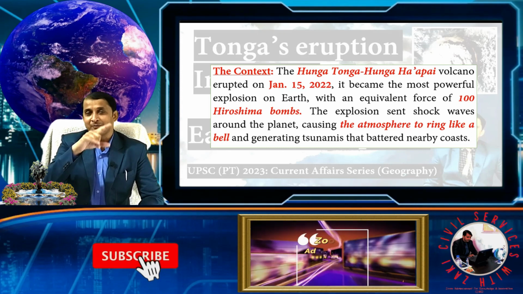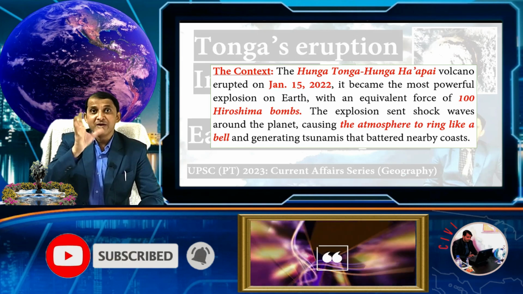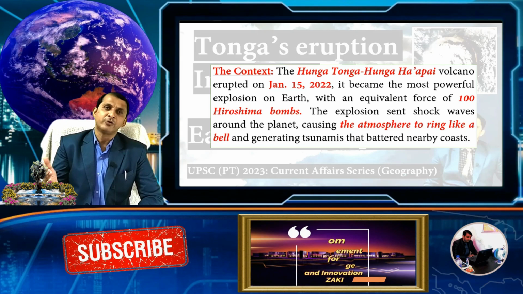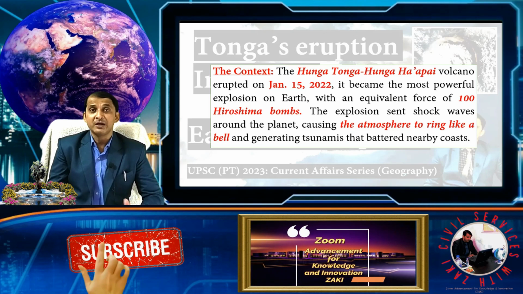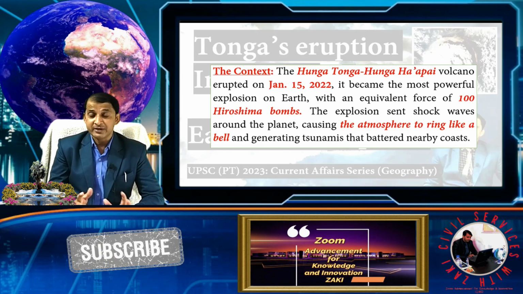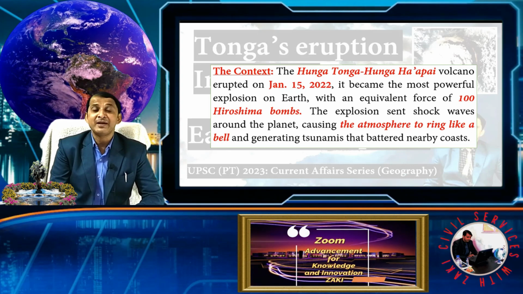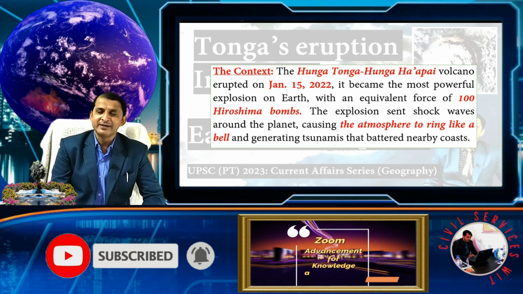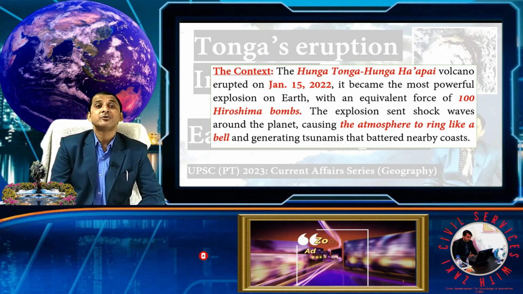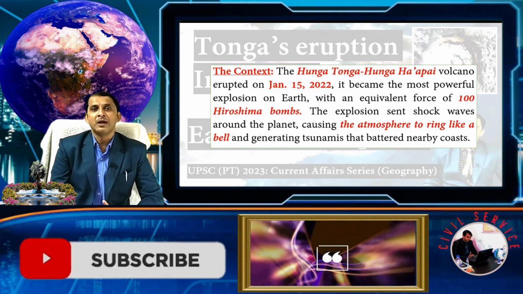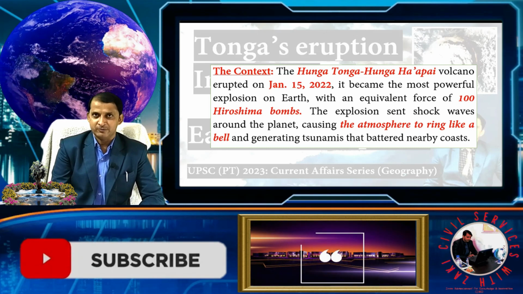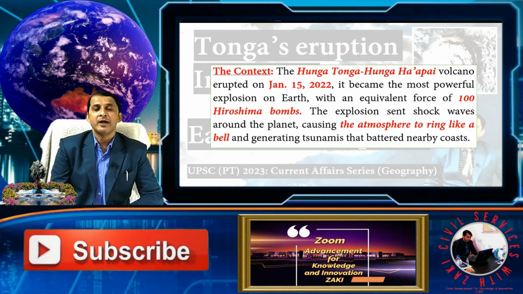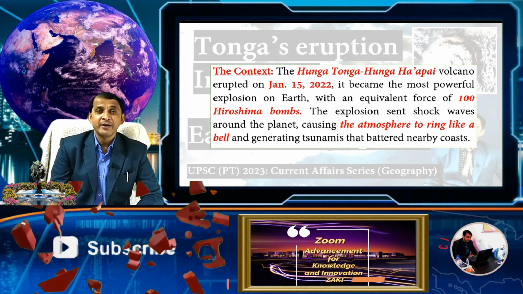So as we know the atmospheric circulation, the atmosphere rang like a bell, generating tsunamis that battered nearby coasts. Basically these were very destructive waves. But because it happened in the middle of the Pacific Ocean, where the population is small, only 4 people were killed in this explosion. So less human damage, but it is the most powerful explosion recorded in human history.